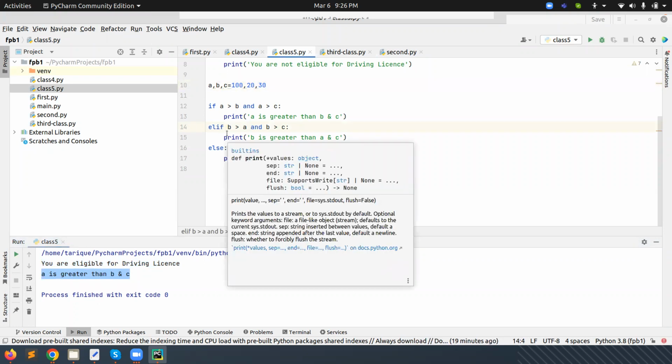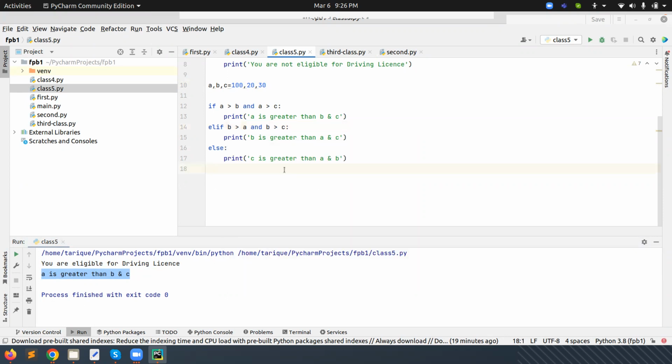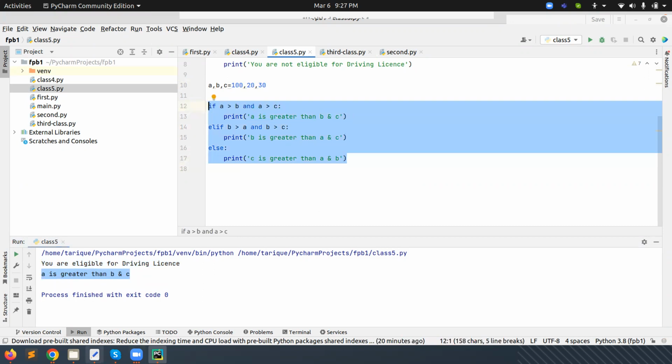Okay. Now, when we practice programs with lists, tuples and dictionaries, we will use the conditional statement more and more. Here we only need to understand how to define a conditional statement in Python. This is the syntax.